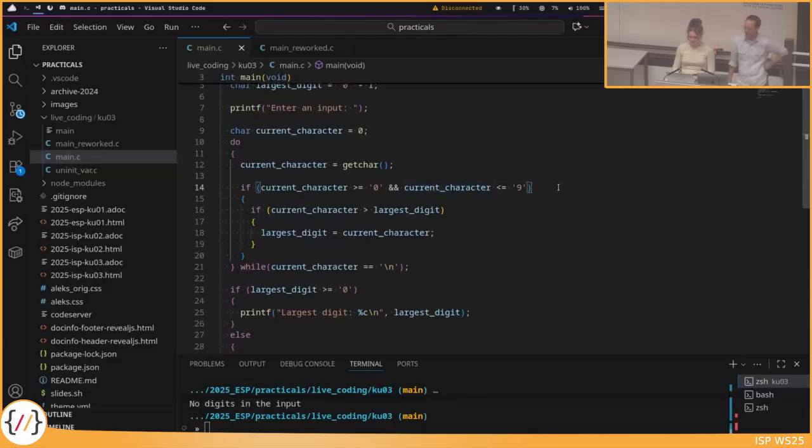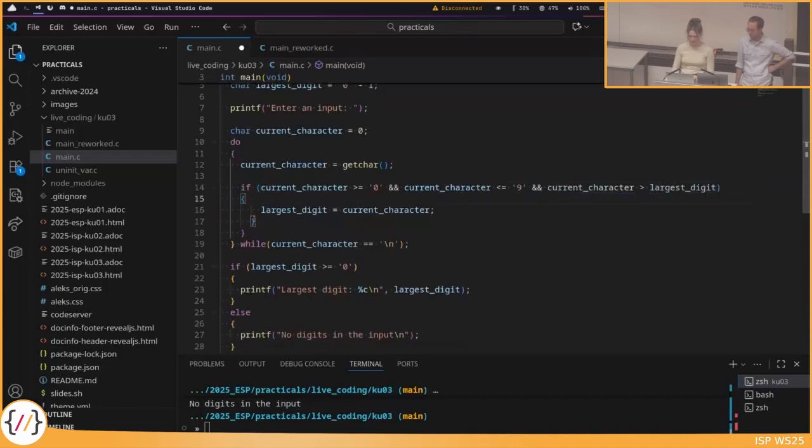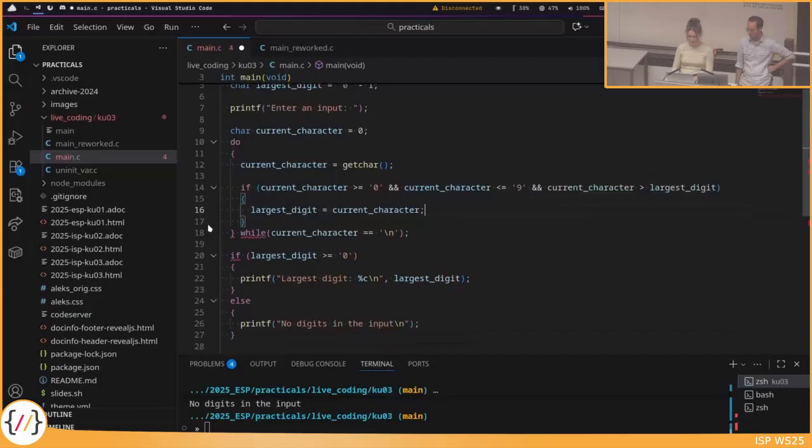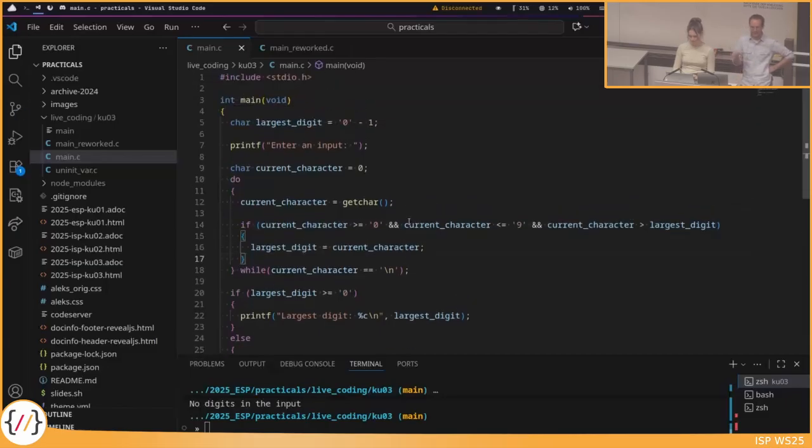Maybe one more thing, we have two ifs nested here, and of course, we could just do this in one if we in here say current character is bigger than largest digit, then we don't need this if here, because it's already checked with this one up here. So you can chain multiple conditions together, and you don't need to have them in nested if statements. This also implies that your code is not moved to the right side so far. You don't have so many indentations, so many nestings, so it's getting a bit cleaner now with that.